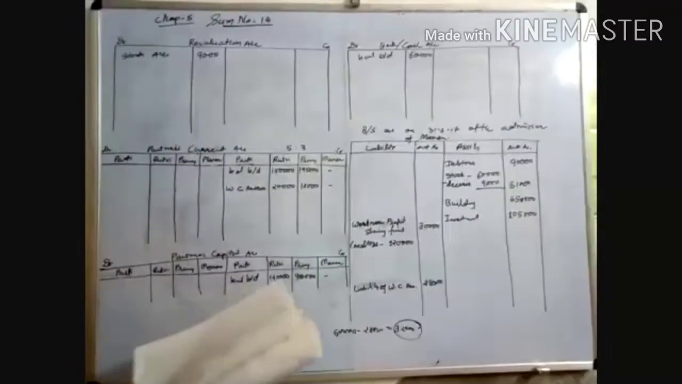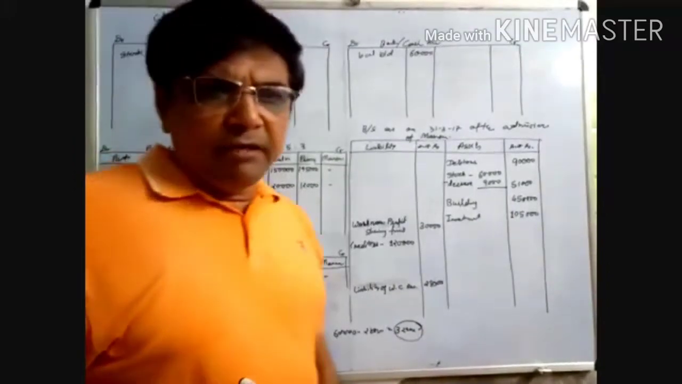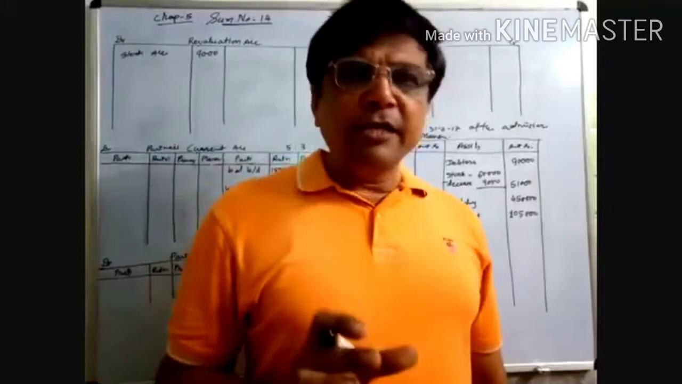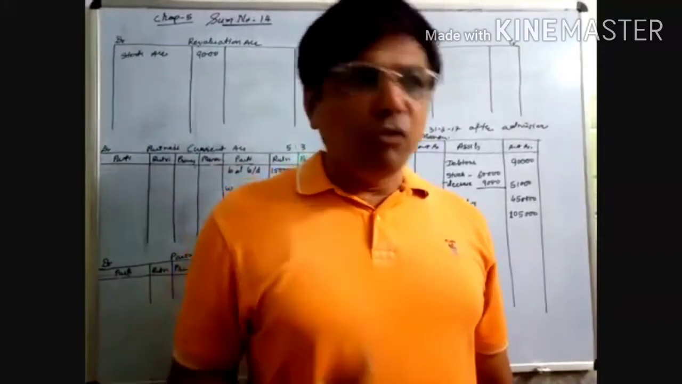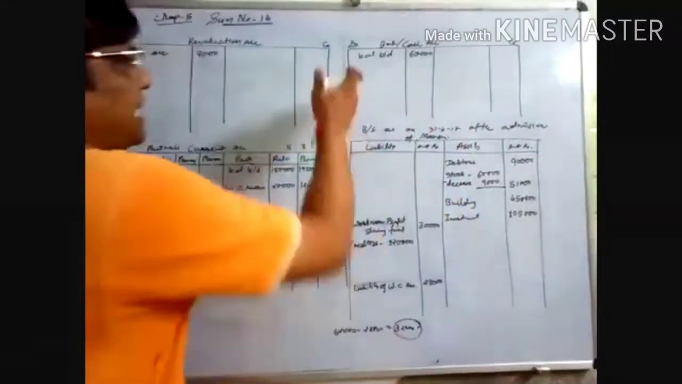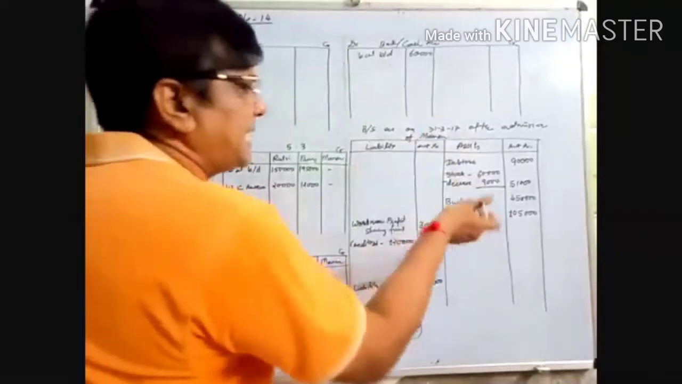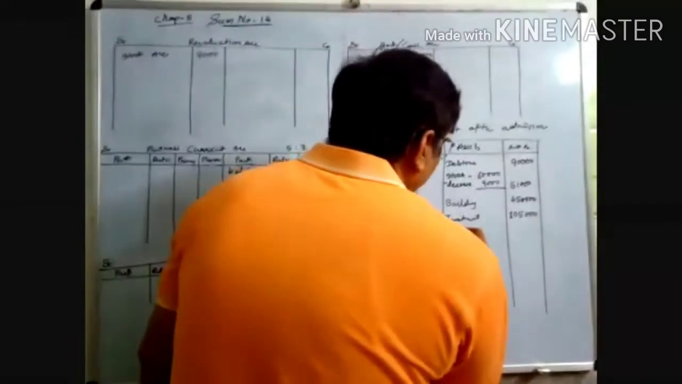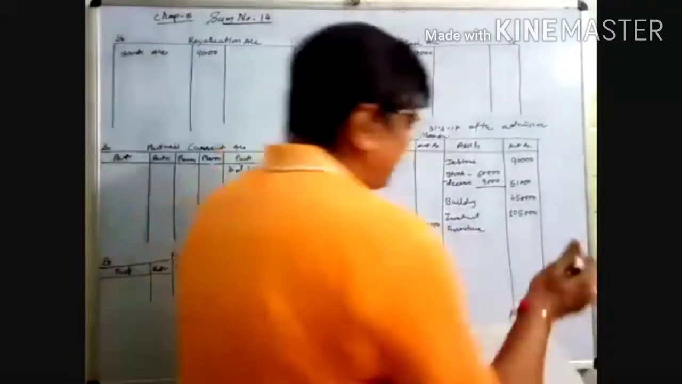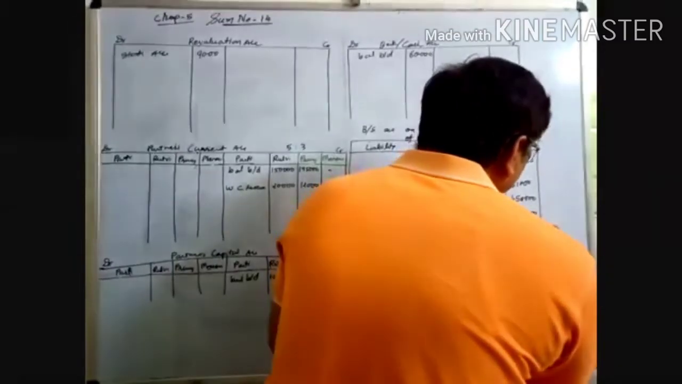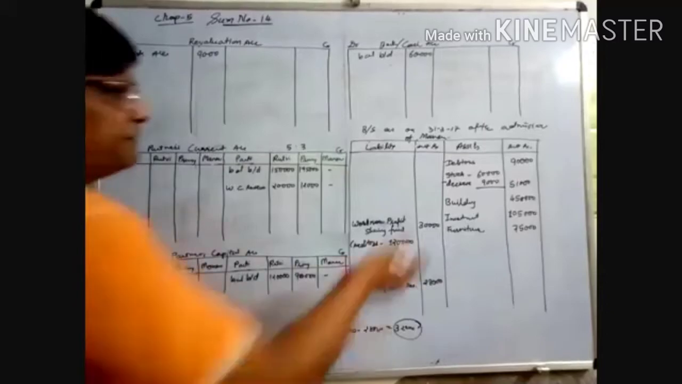Manan will bring his personal furniture of 75,000 as capital. When Manan brings personal furniture, the entry is furniture account debited to Manan's capital account credited. We are not making a furniture account, so directly write on the asset side, furniture 75,000. The entry is furniture account debited to capital account credited.